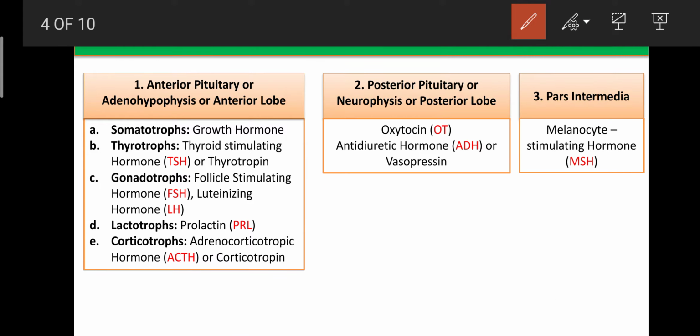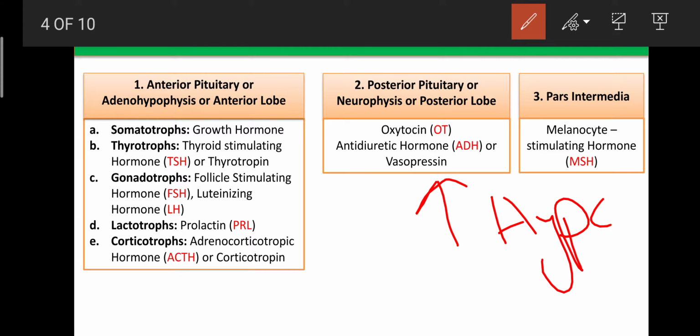Then the second classification of the pituitary gland is known as the posterior lobe or posterior pituitary gland. Whatever hormones are secreted from the posterior lobe are known as the posterior pituitary hormones or neurohypophysis, because the posterior pituitary lobe is not involved in the synthesis of these hormones. These hormones come from the hypothalamus and are only secreted from the posterior lobe, but they are not synthesized in the posterior lobe like in the anterior lobe.